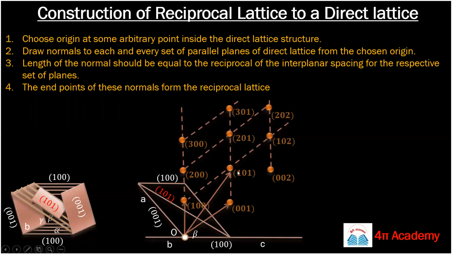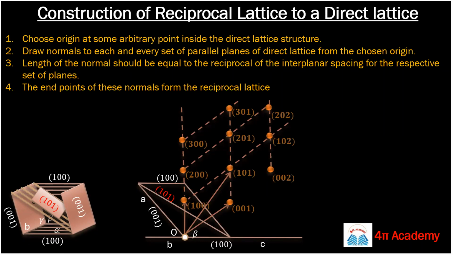In this way we will draw for all the possible parallel atomic planes inside this monoclinic crystal. These points are your reciprocal lattice points, and the collection of all the reciprocal lattice points is known as reciprocal space. So now this is your reciprocal space. Okay guys, got it?